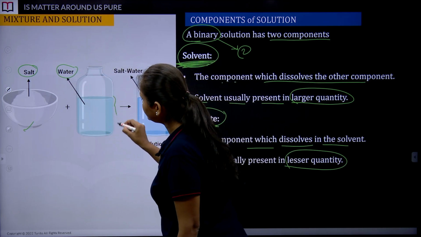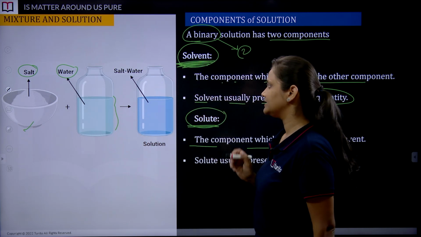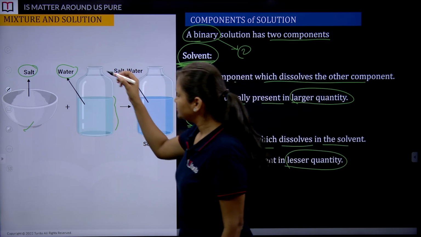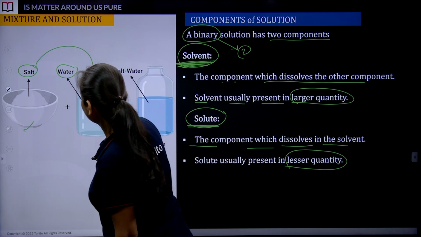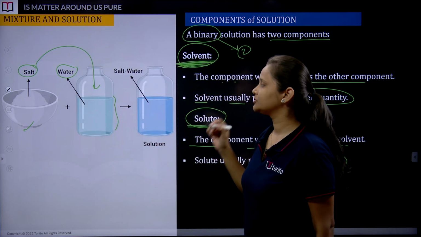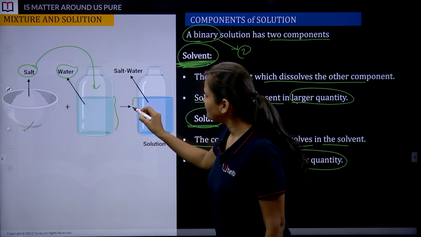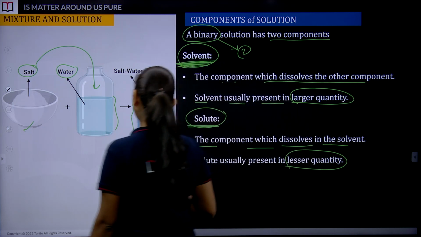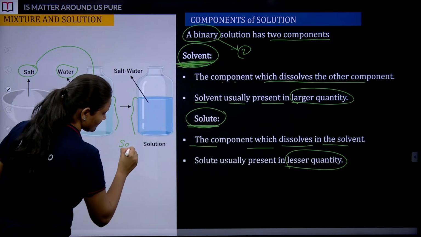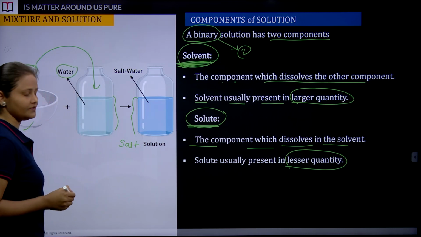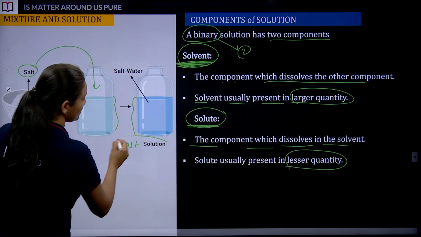So water is large in quantity. When we dissolve this salt in water, we have obtained what? I will write here, salt solution. This is a salt solution.